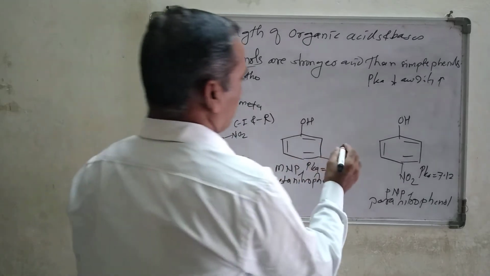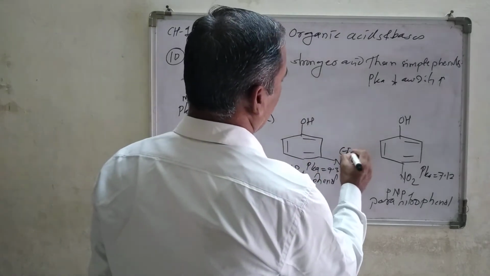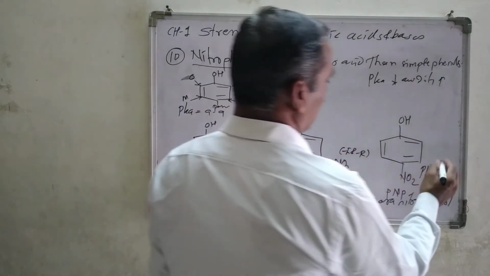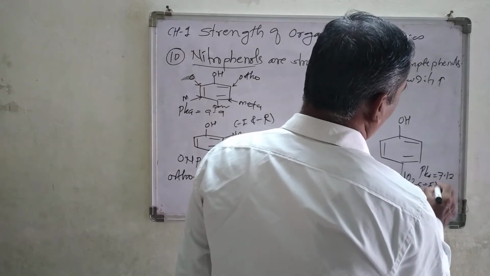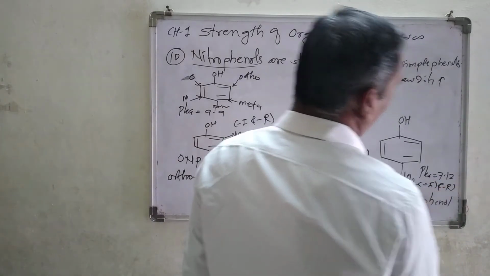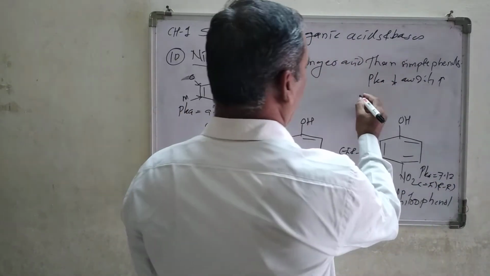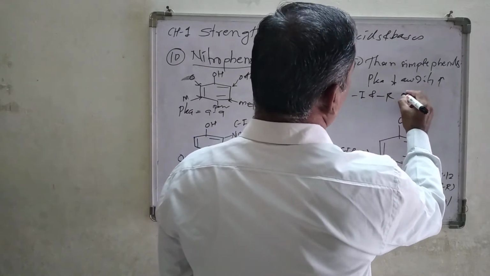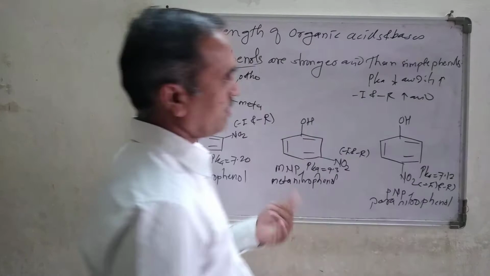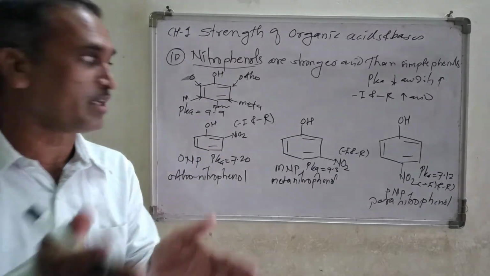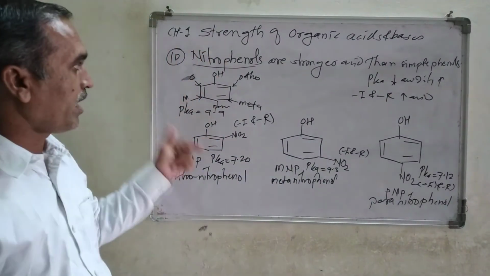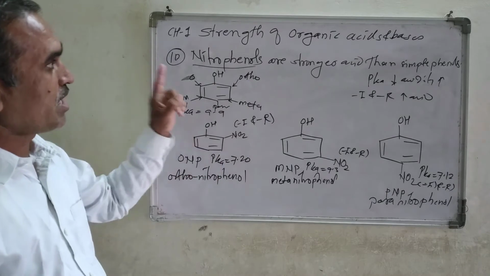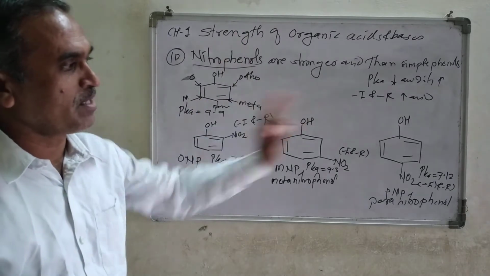Both the minus I effect and minus R effect increase the acidity, and hence nitrophenols are stronger acids than simple phenol.